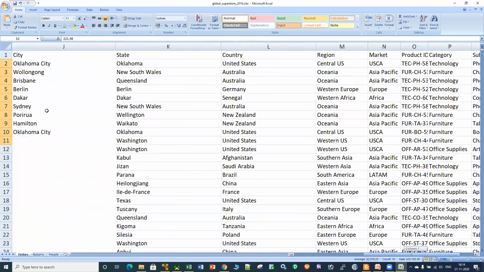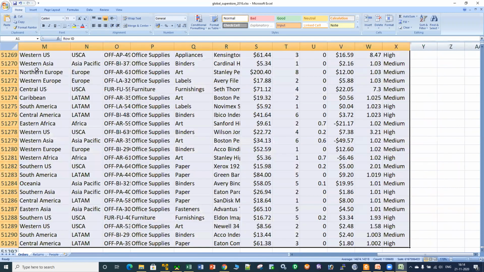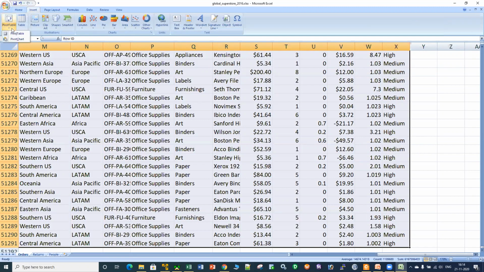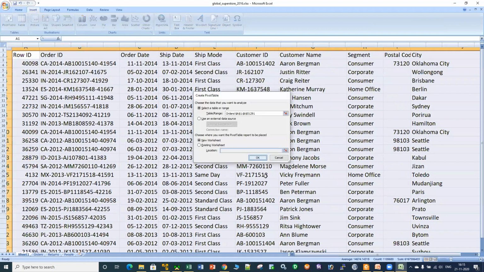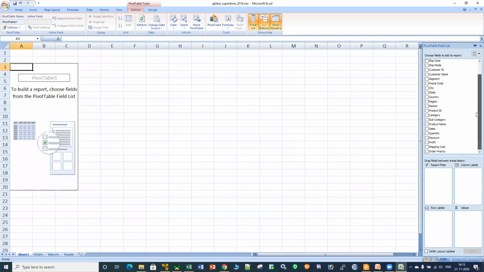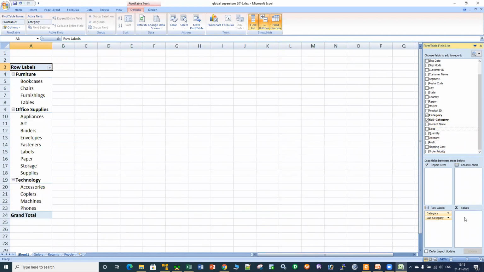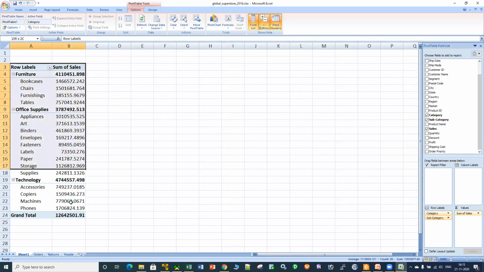All right. Now this is an Excel file. I'm not using any other tool. So to create a data visualization in Excel file, I have to create a pivot table. Why do I have to create a pivot table? Because I have to aggregate my data. I have to summarize my data. All right. Go to insert and click on pivot table and click on OK. All right. Now, as I told you, let me zoom in a bit. I want to create my data visualization on the basis of the category column, the subcategory column, and on the basis of sales. So that particular pivot table has been created, right?